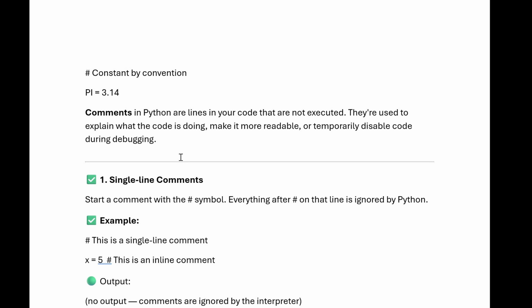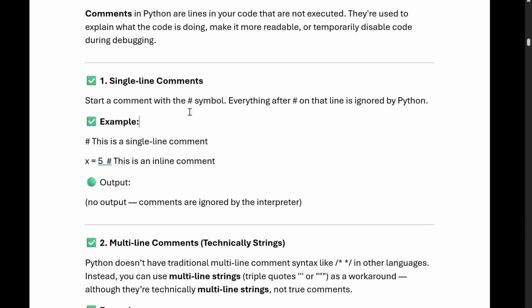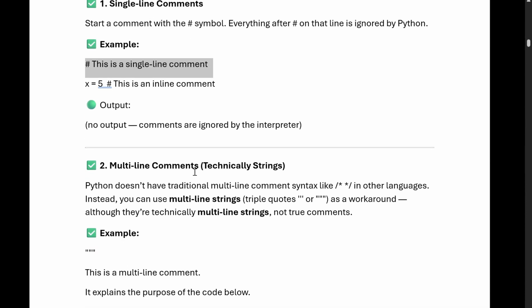We can define comments in two types in Python. First is the single line comment and the other is the multi-line comment. A single line comment starts with the hash symbol. Everything after the hash on the line is ignored by Python. Suppose this is a single line comment starting with hash, so it will be ignored. x equals to 5, then hash, this is an inline comment. Output: no output, comments are ignored by the interpreter. Now we can see multi-line comments. Python does not have a dedicated multi-line comment system.